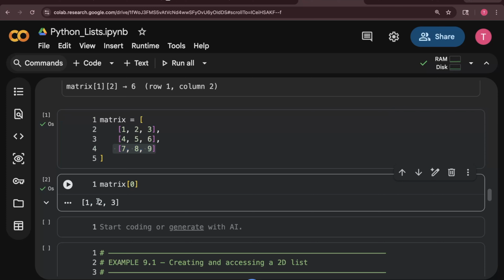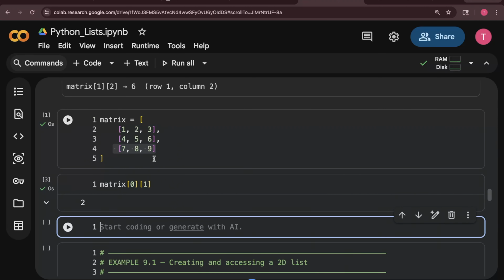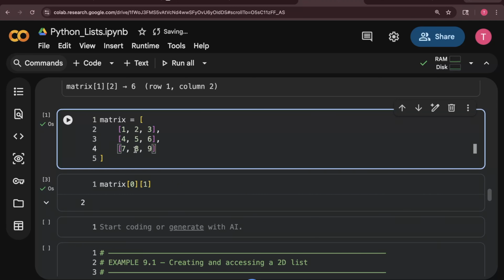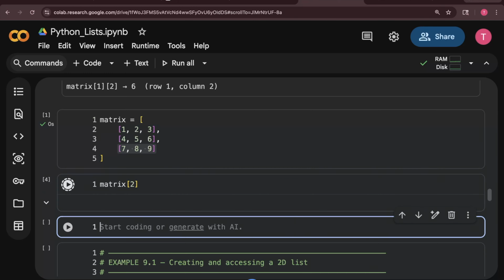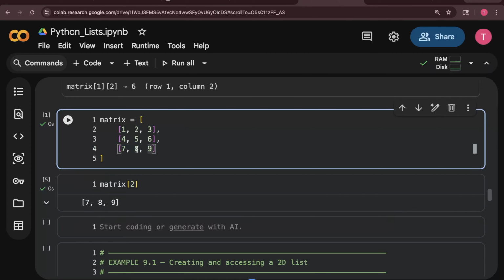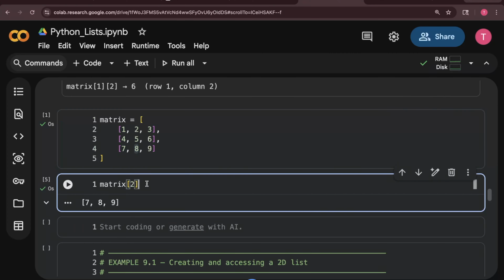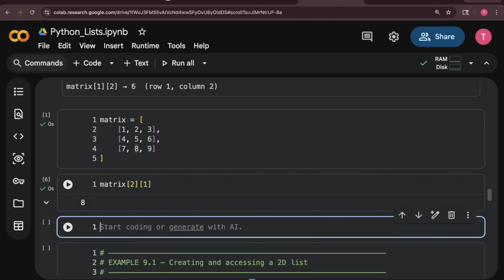Now if I want the value 2, let's say, I'll simply do 1. Likewise, tell me if I need to extract 8, what do I need to pass? To find 8, what is the index of this one? First I need to extract this one, so this is the last one, that means it will be 2. Through 2 I got the row, then I want 8 at index 1, right? So I can get 8. This is how we can get 8.